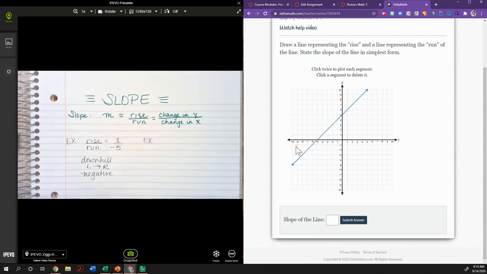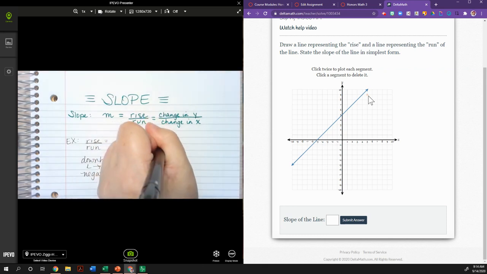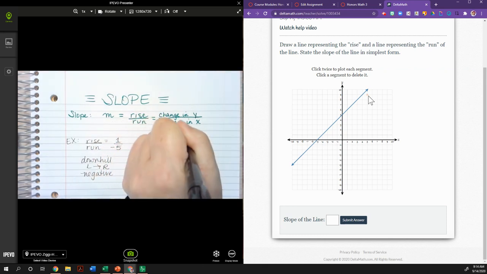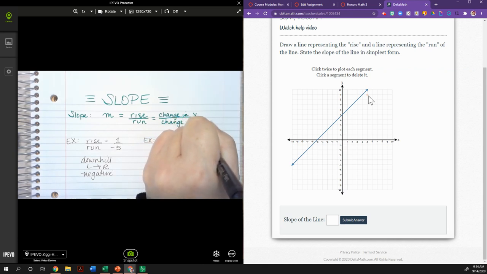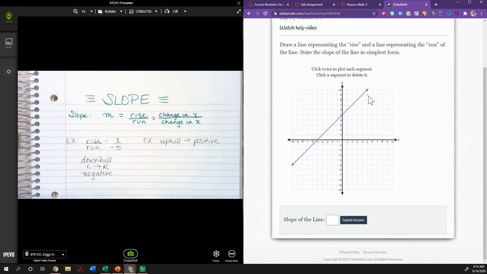Now that we've done our first example, let's look at our second example and notice some things about it. If I go left to right, this line is going uphill. So I already know, in the back of my mind, that if it's uphill my answer should be positive. No matter what, when I'm done, I should be typing in a fraction that is ultimately positive. Now you have to find these points. Well, these are all really good points. If I click a point here, I go up. If I click a point here, I go across. I could have done this a multitude of ways.